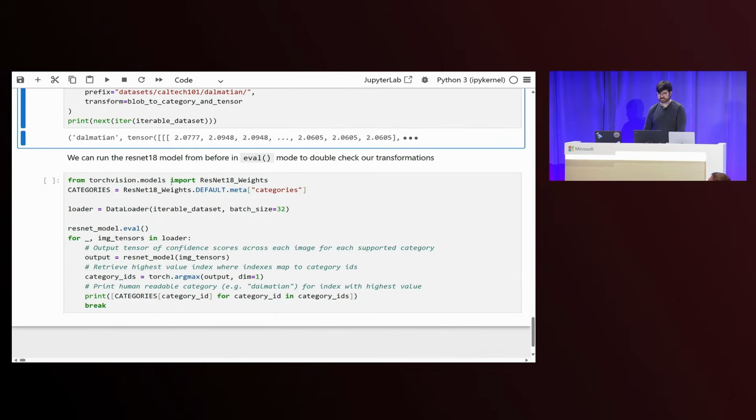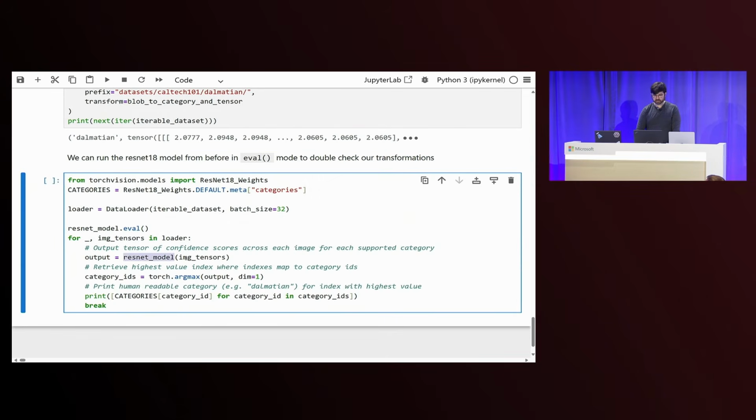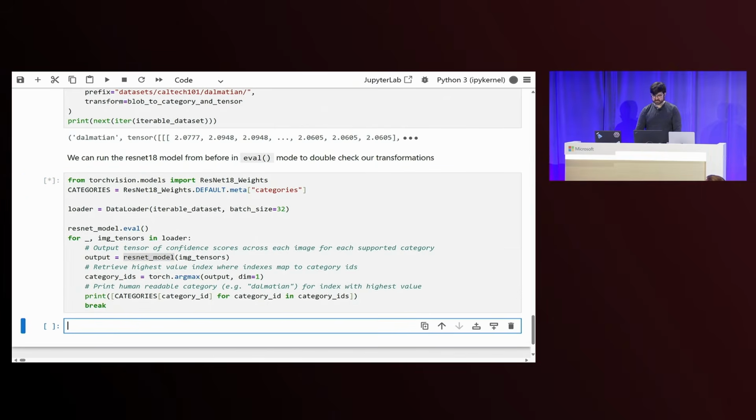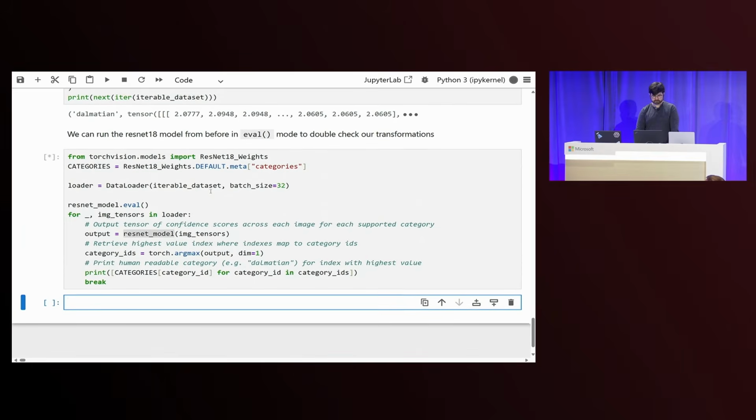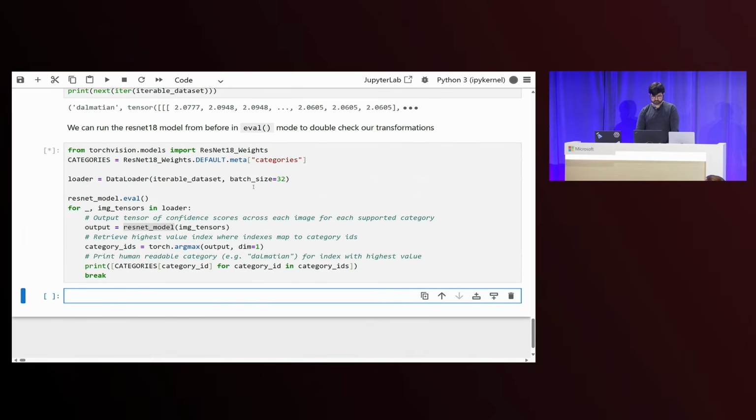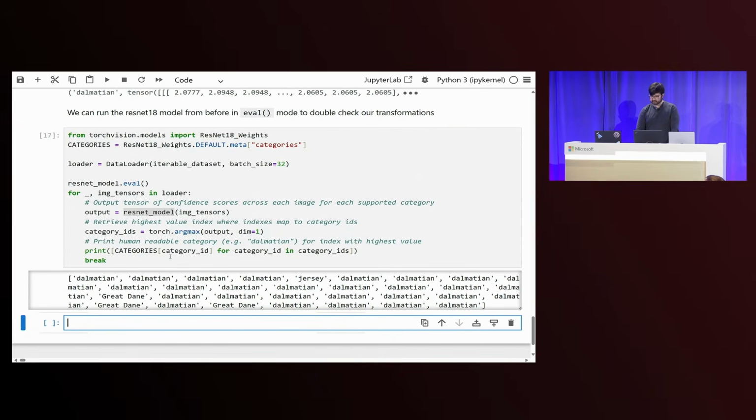So now, just as a final sanity check to make sure it's all working, let's go ahead and throw it into our ResNet model. I just went ahead and put it in through a data loader, increased the batch size to 32, so we're getting more predictions for each iteration, and then provide it through to this ResNet model. And if I run this cell now, you can see that we have 32 predictions, and also most of them are Dalmatians. There's some other dogs mixed between, but overall, looks like it's working fairly well.